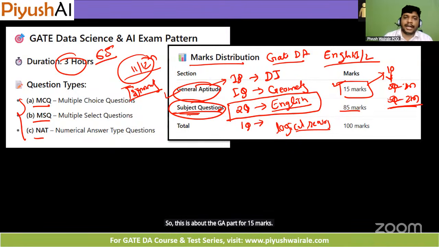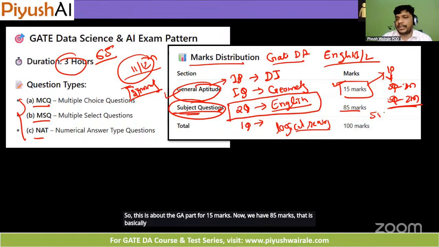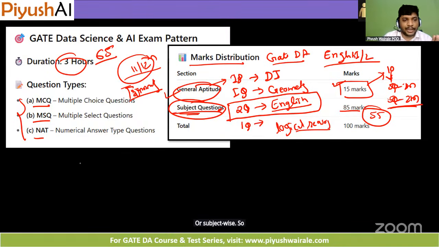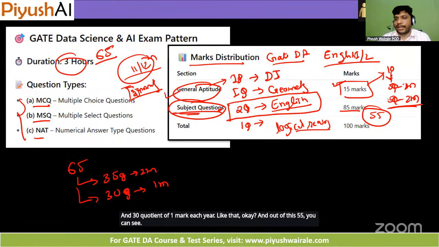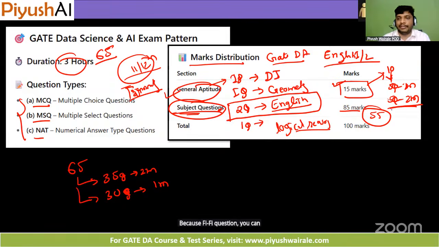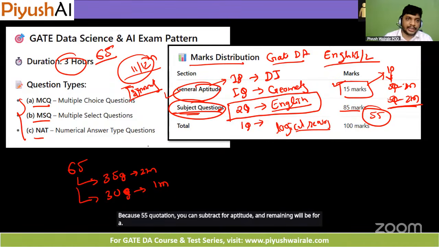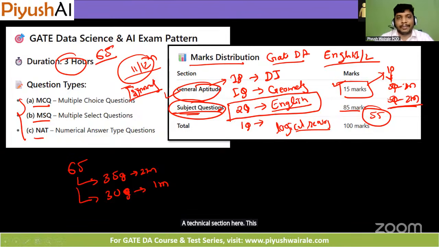Now we have 85 marks. That is basically 55 questions subject wise. So in the GATE exam, we have 65 questions here. That is basically 35 questions of 2 marks each and 30 questions of 1 mark each here. Like that. Okay. And out of this 55, you can see 5 questions you can subtract for aptitude and the remaining will be for the technical section here. This is about the GATE exam pattern here.